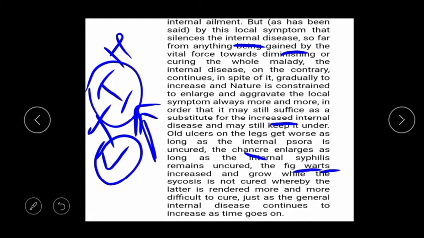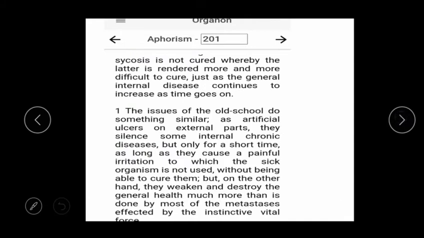So from this experiment, he concluded that the miasm is rendered more and more difficult to cure, just as a general internal disease continues. General internal disease means what? It means that the local affection, as long as it goes on increasing in its manifestation, is sure evidence that the internal disease is increased and more difficult to cure.